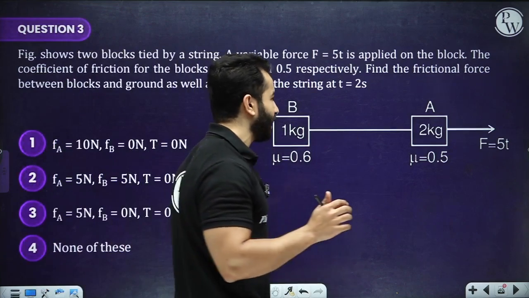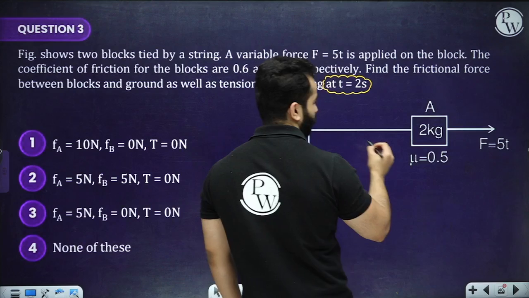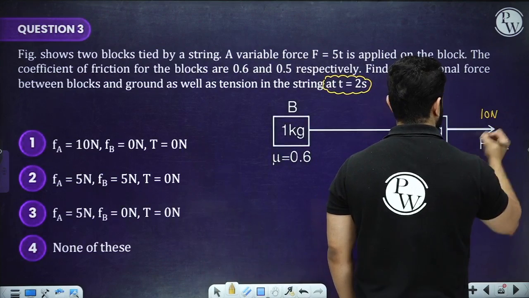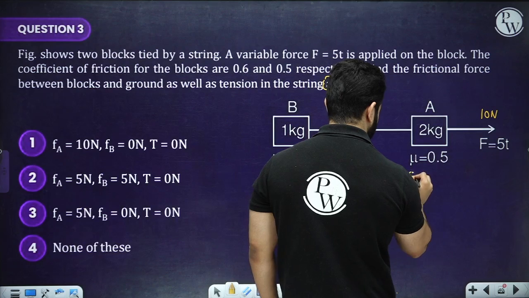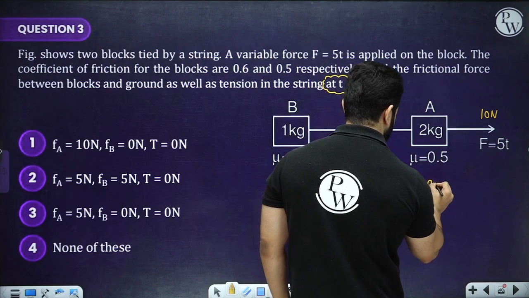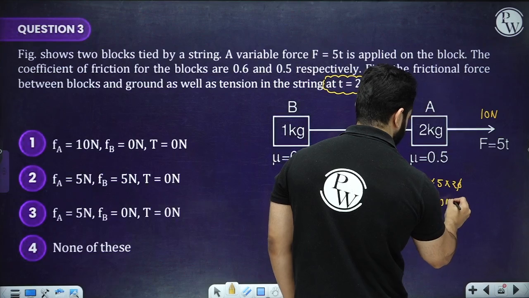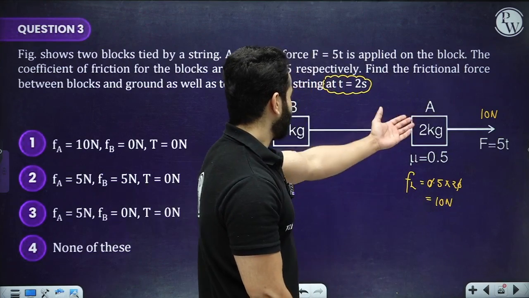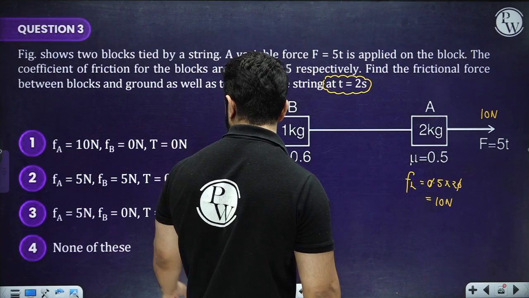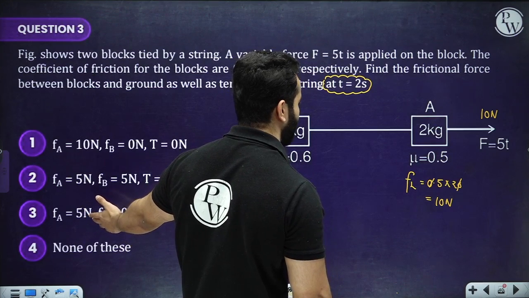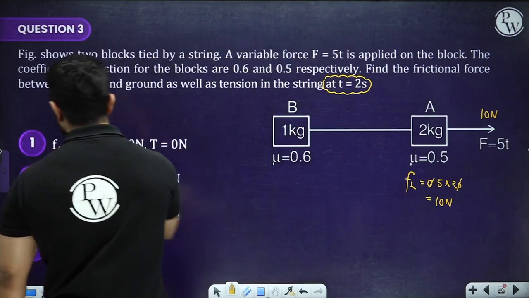If the force is 10 Newton, because they are asking at 2 seconds, let's find out the maximum value of friction that can act over here. The maximum value can be 0.5 times 20, that is 10 Newton. So it is exactly equal to 10 Newton, so it will not move. If it will not move, nothing will move. So if A is 10 Newton, FB will be 0 and the tension will be 0. So the option is A.